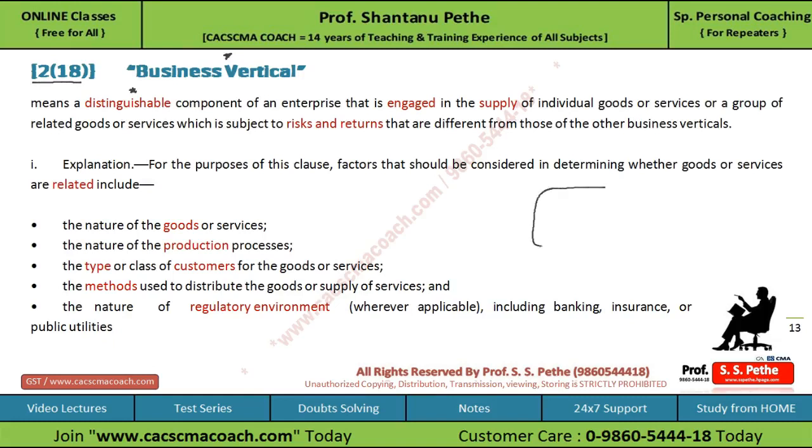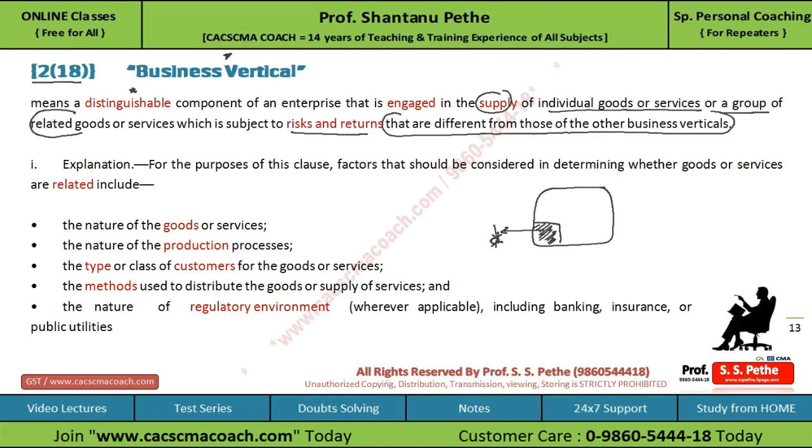So if this is an enterprise, a component which you can distinguish from other components of the enterprise, which is engaged in supply of individual goods or services, for example, production of, let's say, fans, or a group of related goods or services. Either it is engaged in supply of individual goods or services or a group of related goods or services which is subject to risks and returns that are different from those of the other business verticals.